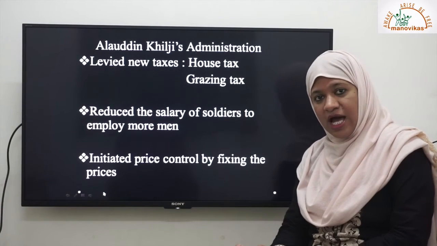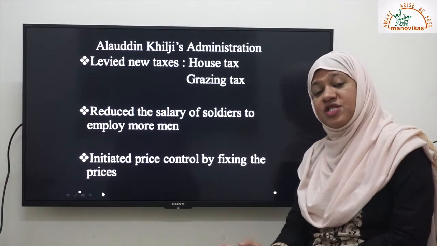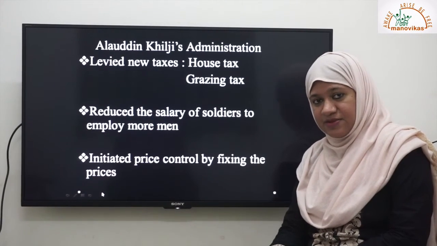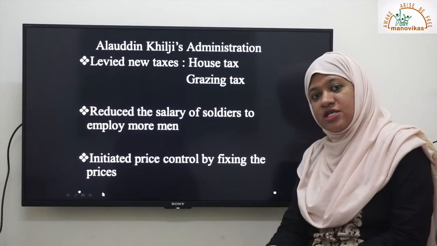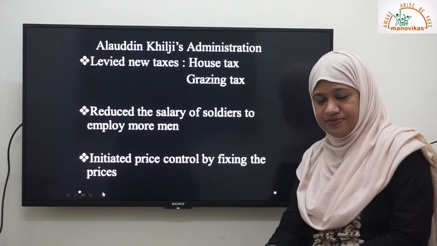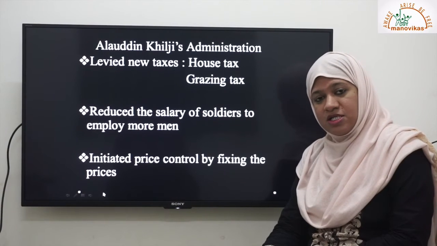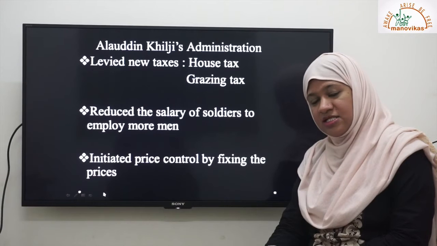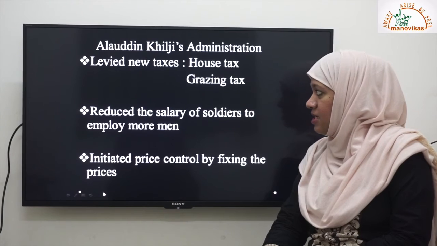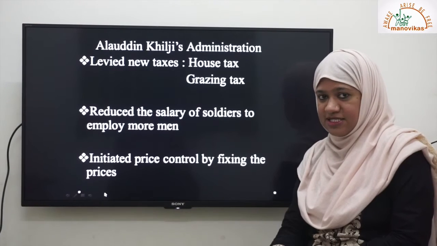Now the farmers who had cows or other animals which produced milk were given an area, a portion, a grassland to graze their cattle. So he levied tax on this grassland, that was known as the grazing tax. And even the land which was fertile, the tax was collected on those lands based on the fertility of the soil. So he collected money by the two types of tax, the house tax and the grazing tax.